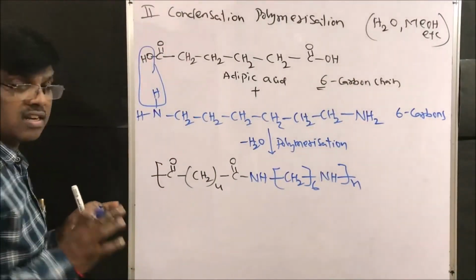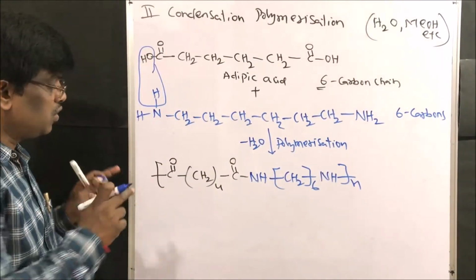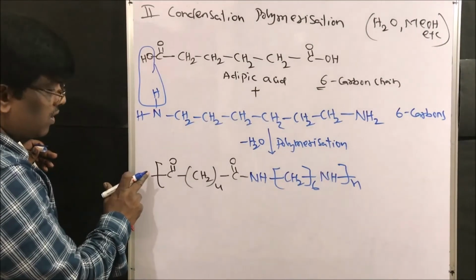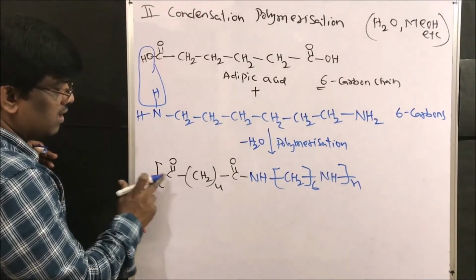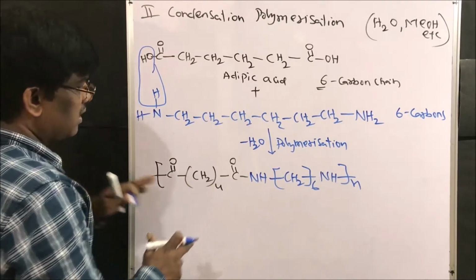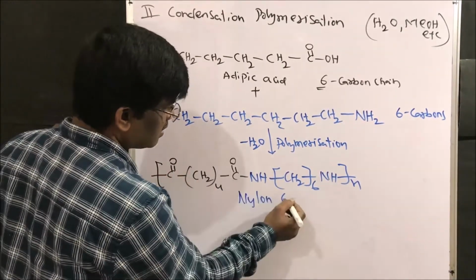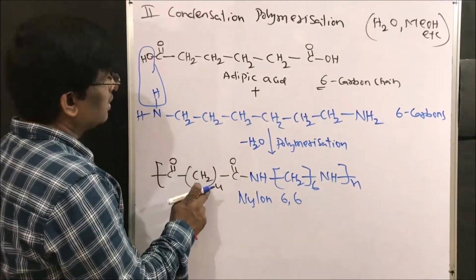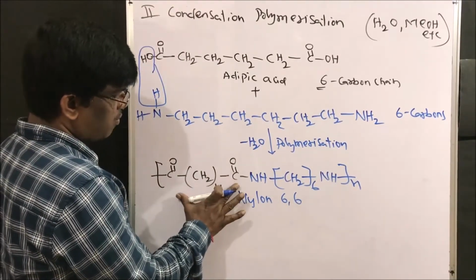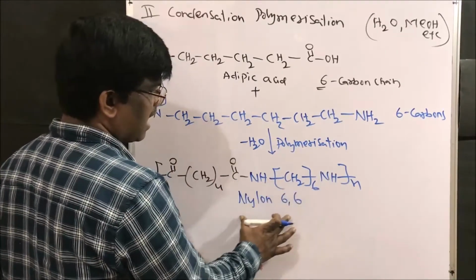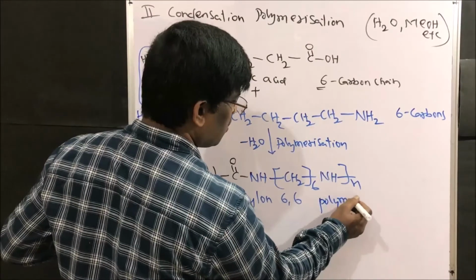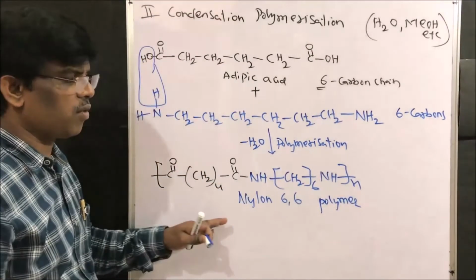So this goes on to add to this end. So CO, the structure is very important. You will not have O here, right? Be careful, you will not have O here. So this is CH2 4, this is nylon 6. Why 6? Because there are 6 carbons here and 6 carbons here. Nylon 6 polymer.